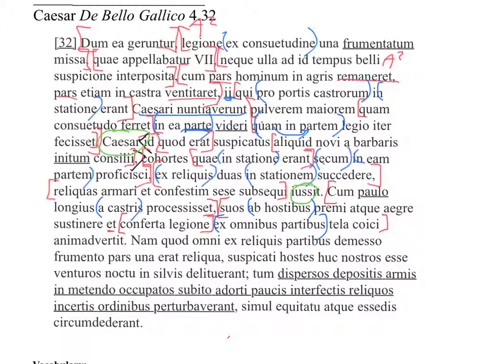It means to notice. So he noticed that his guys, suos, ab hostibus premi, are pressed by the enemies, and they sustinere, to endure, and then aegre is an adverb here, actually. Comes from aeger, aegra, aegrum. That means like ill or sick, but it just means kind of poor in general. So we can say like they endured poorly.